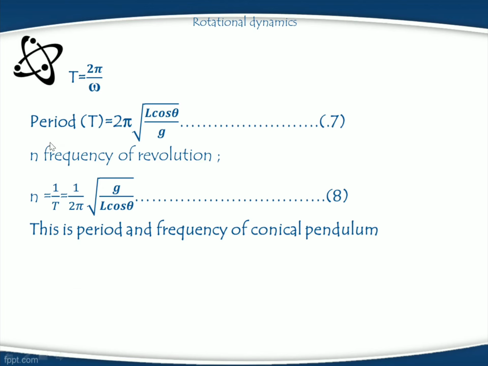Then periodic time T is nothing but 2 pi upon omega. Hence, using equation 6, we can write T is equal to 2 pi square root of L cos theta upon g. It is equation number 7. Then n is nothing but the reciprocal of periodic time. Hence we can write n is equal to 1 upon T, or n is equal to 1 upon 2 pi square root of g upon L cos theta. It is equation number 8. This is the period and frequency of the conical pendulum.